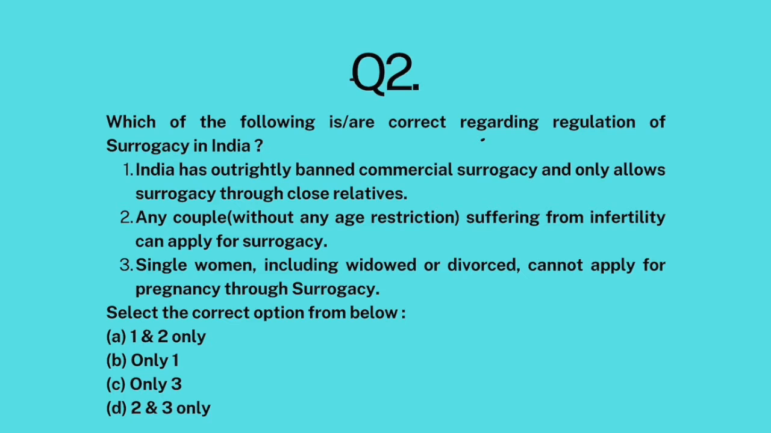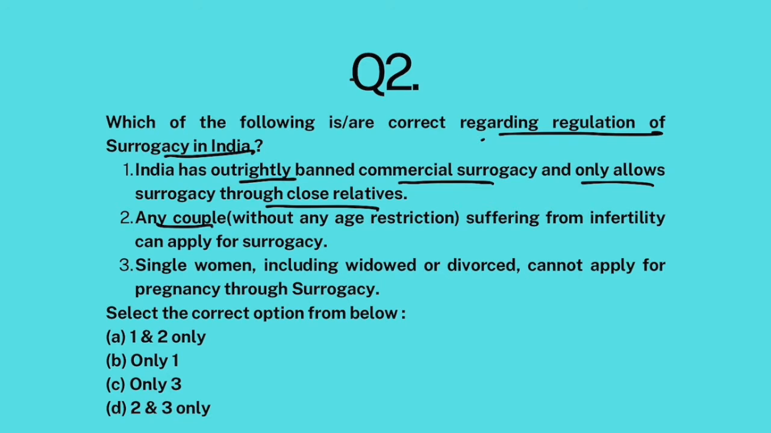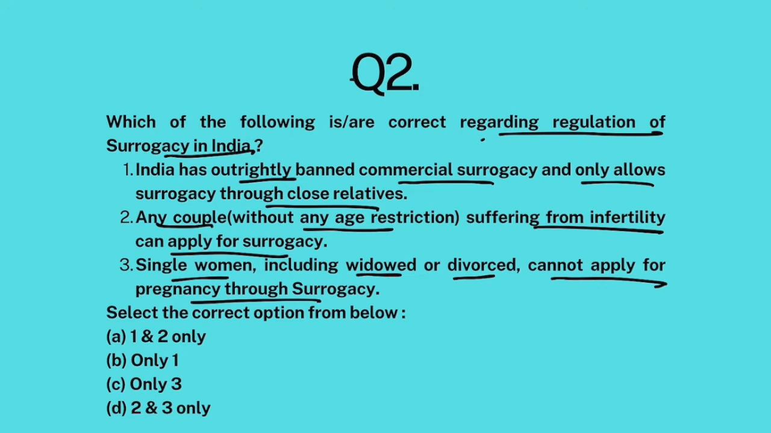Question 2. Which of the following are correct regarding regulation of surrogacy in India? India has outrightly banned commercial surrogacy and only allows surrogacy through close relatives. Any couple without any age restriction suffering from infertility can apply for surrogacy. Single women, including widowed or divorced, cannot apply for pregnancy through surrogacy.